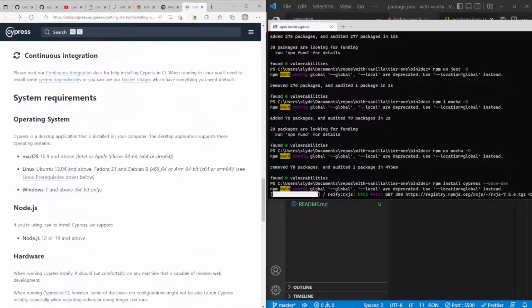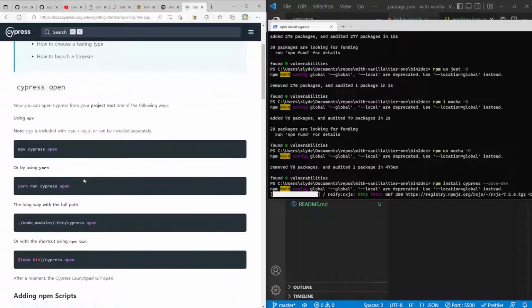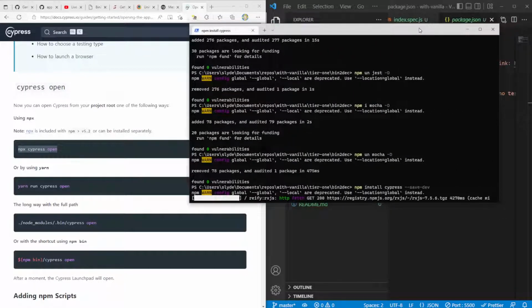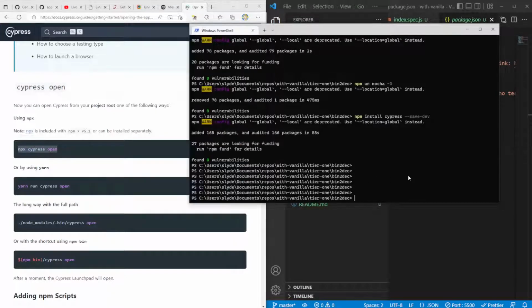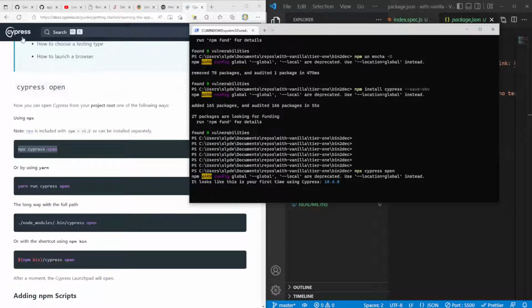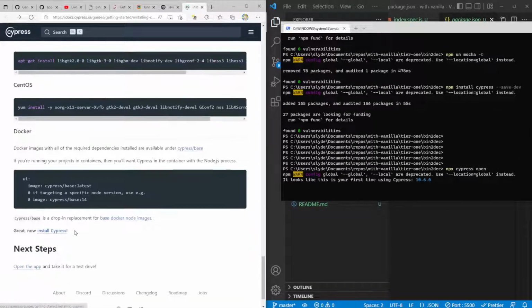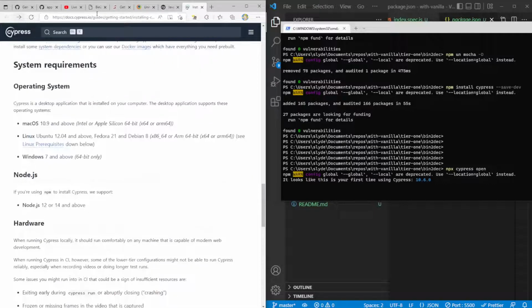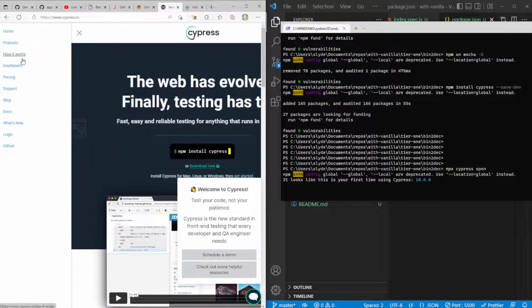Yarn add, direct download, operating system, memory. Open the app and take it for a test drive. Okay, let's do this. Looks like this last piece right here is taking a little bit longer than normal. Oh, there you go. npx Cypress open. So let's just make sure that works. And then I think what we can do, let's come back here. Docs.